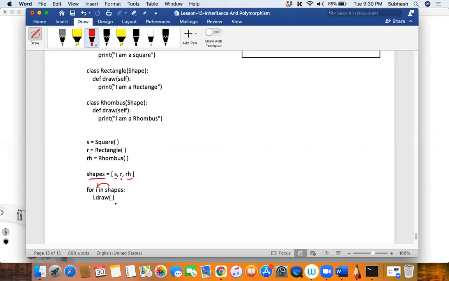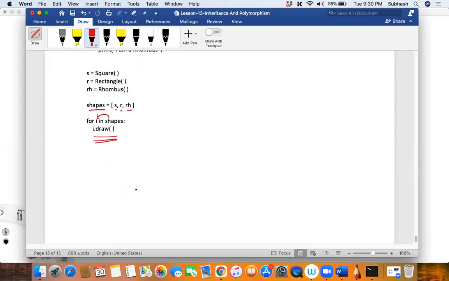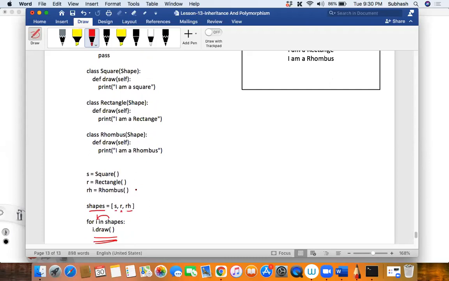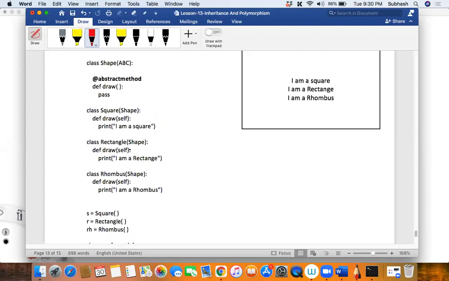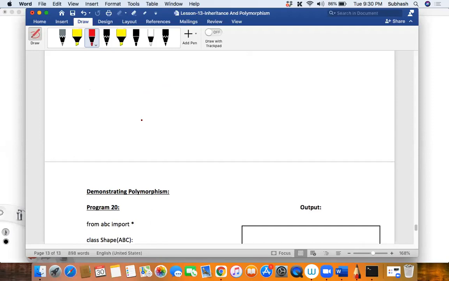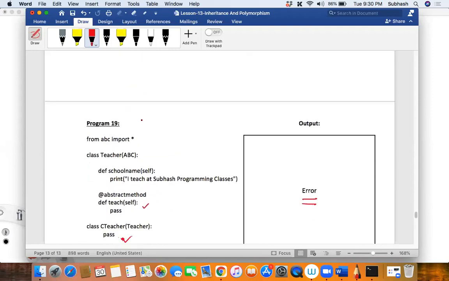So don't you think this is a kind of polymorphism? One entity acting in different forms. So this is another example for polymorphism. Is that clear? So the inheritance and polymorphism concept is very beautifully handled in Python. When you compare with C++ or Java or anything, it is very clearly done with Python, my dear friends. One of the greatest advantages of Python.